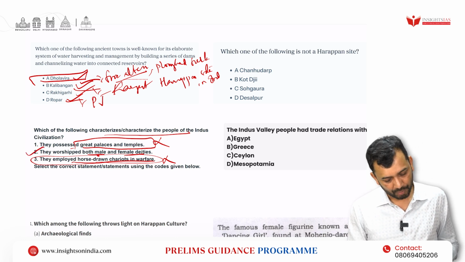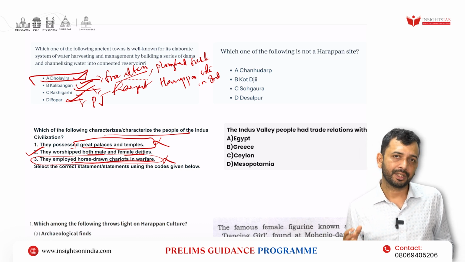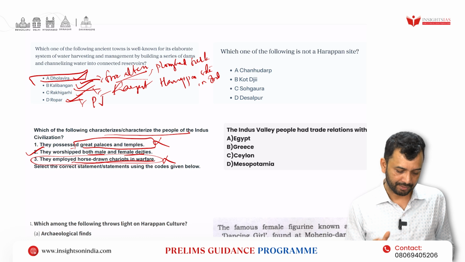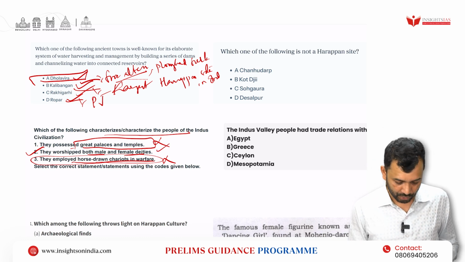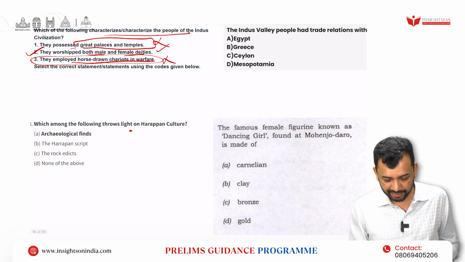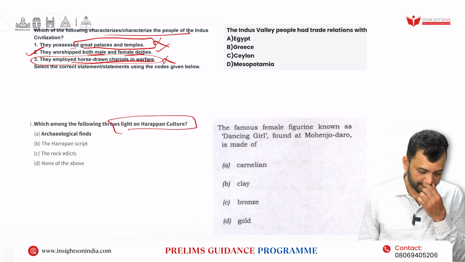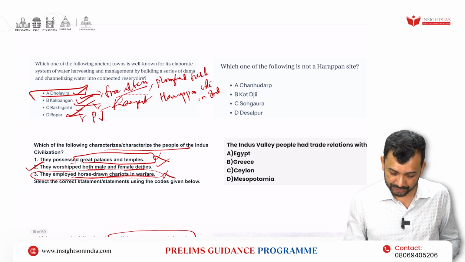They worshipped both male deity and female deity. You can see the Pashupati seal. You can have the mother goddess sculpture, right? So in that way, yes, both male and female deities can be seen. So the second, 2 only, will be your answer. Now, which throws light on the Harappan culture? This is a question from CDS. First, we'll finish the UPSC question.